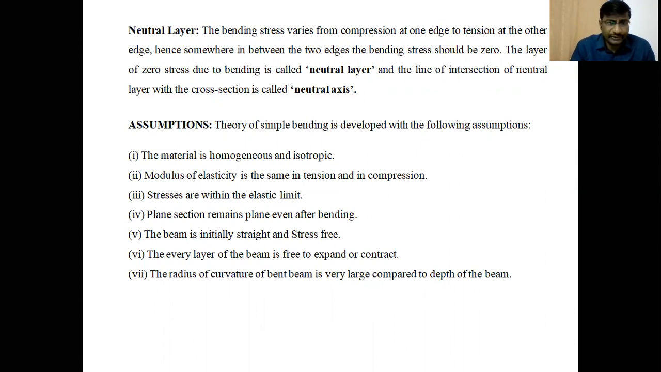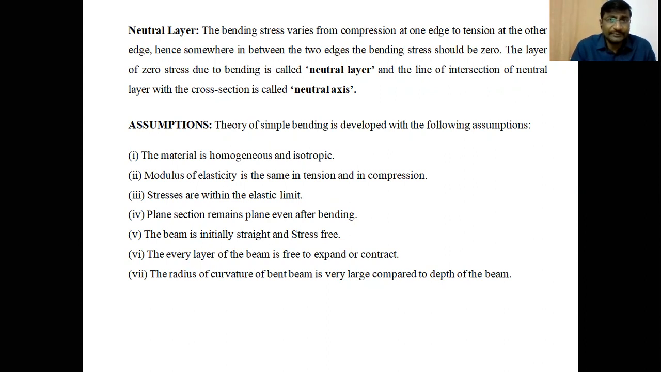A second assumption is that the modulus of elasticity is the same in tension and also in compression. While bending a beam, it is subjected to compression on some layers and tensile forces develop in other layers. So whatever is the compression or tension, the modulus of elasticity of the material is constant and the same in tension and in compression. That is the second assumption.